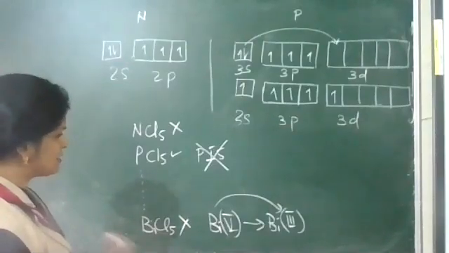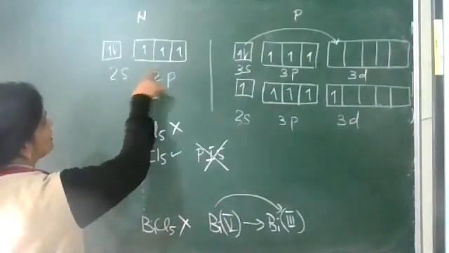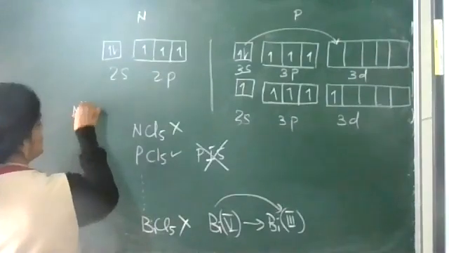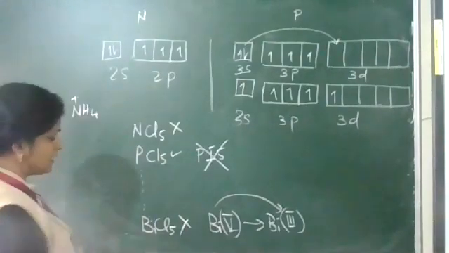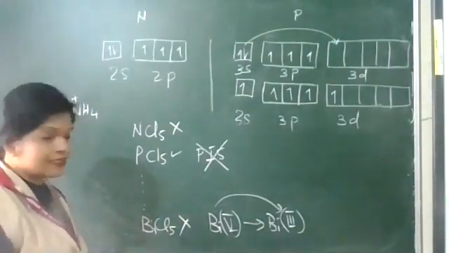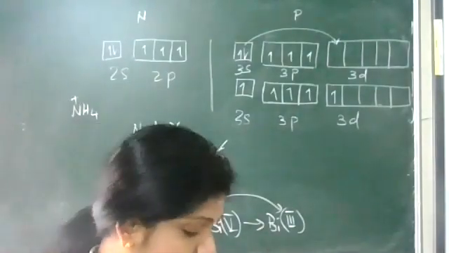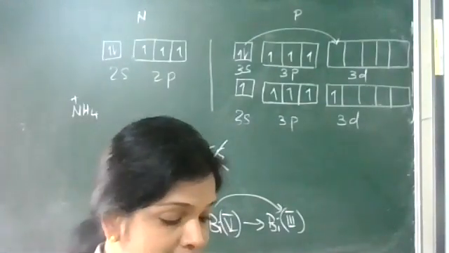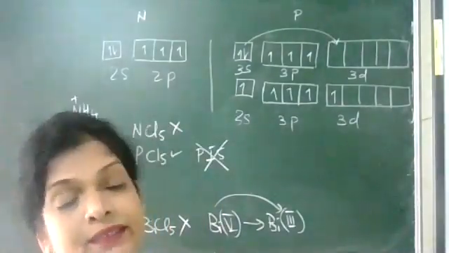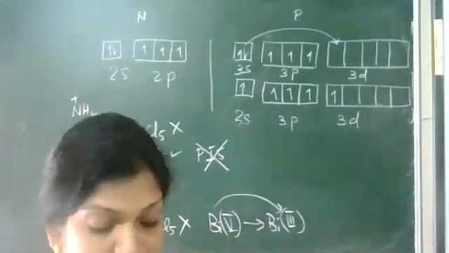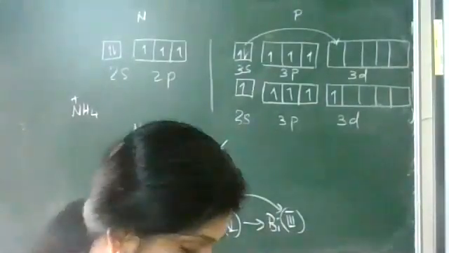NCl5 and NI5 do not exist because nitrogen cannot exceed its covalency beyond 4. Maximum it can show covalency 4, as in the case of NH4 plus. So these are the possibilities of pentahalides. Remember, nitrogen covalency is maximum 4, but phosphorus can exceed 4.